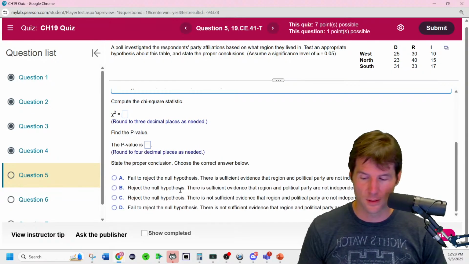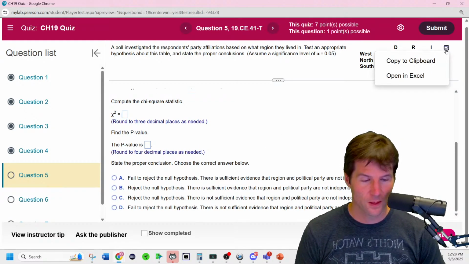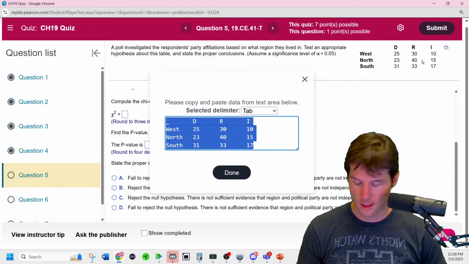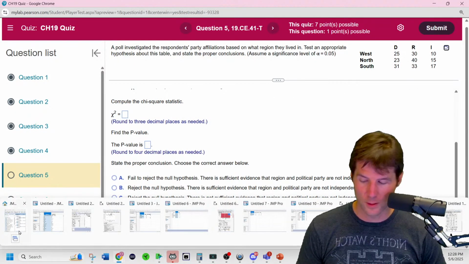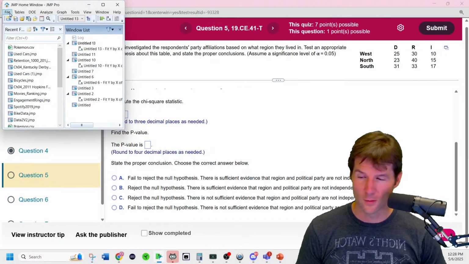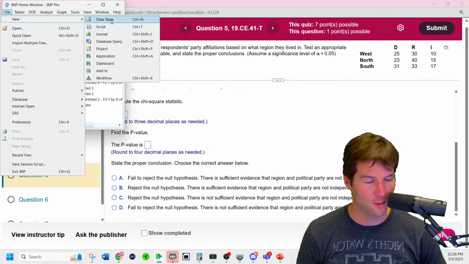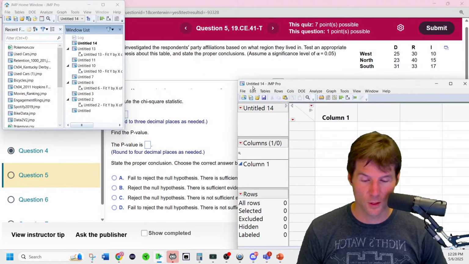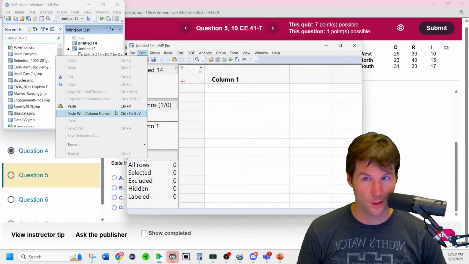The alternative is that it's not independent. Let's bring the data over to JMP by going to the box, going to copy to clipboard, hitting Command-C or Control-C, Mac versus PC, and then going to JMP and going to File, New Data Table. Inside of File, New Data Table, we're going to go to Edit, Paste with column names. Very important. Don't forget to do with column names.